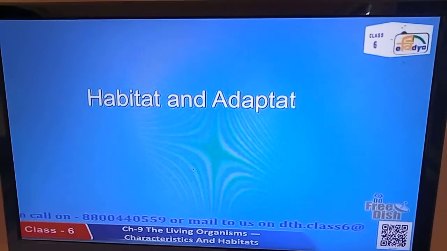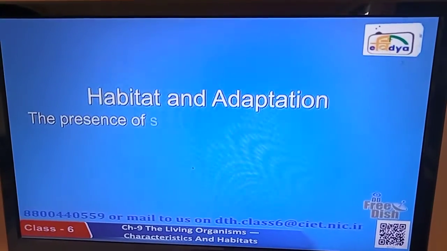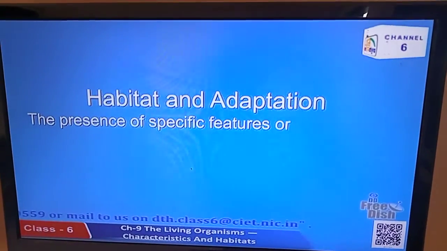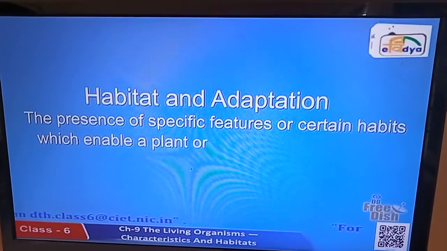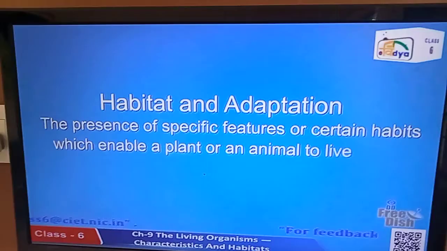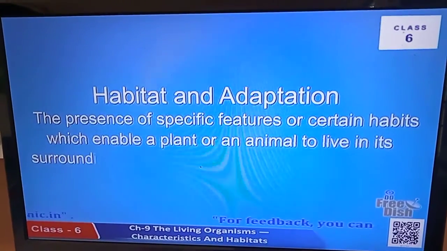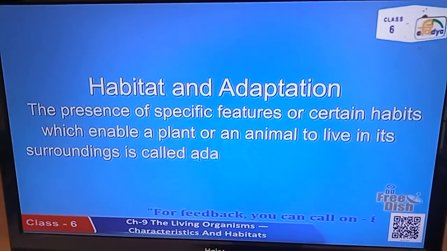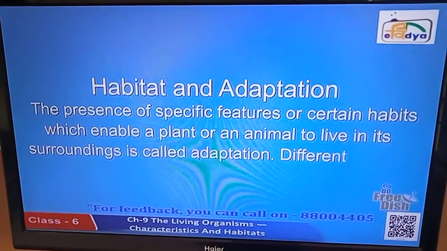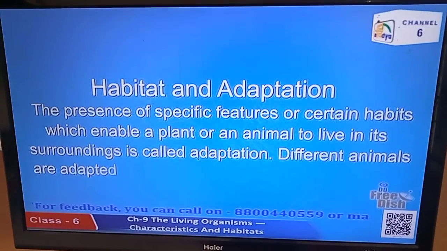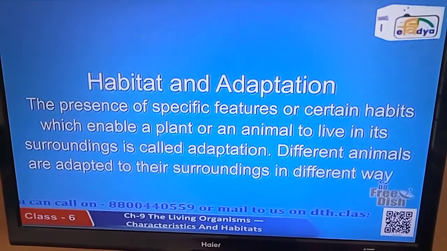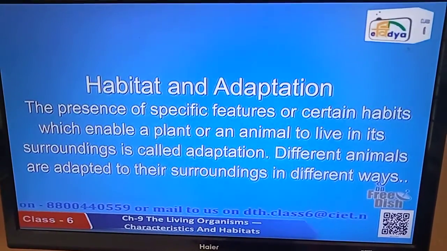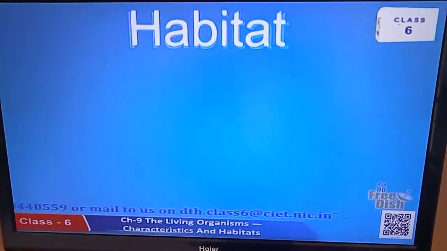Habitat and adaptations. The presence of specific features or certain habits which enable a plant or an animal to live in its surroundings is called adaptation. Different animals are adapted to their surroundings in different ways. Now, let us know about habitat.